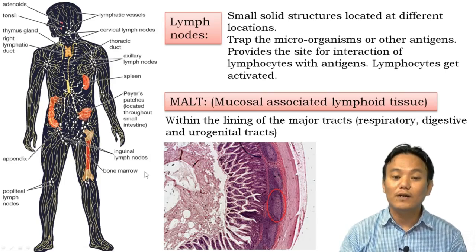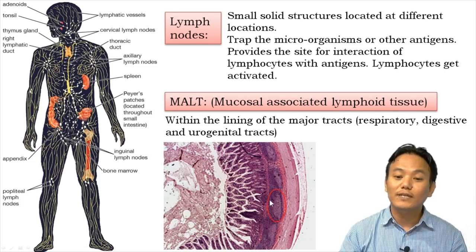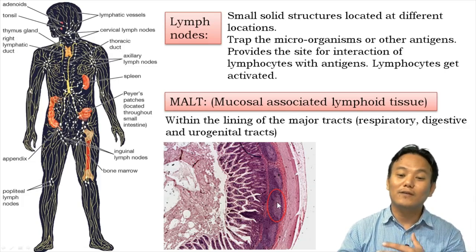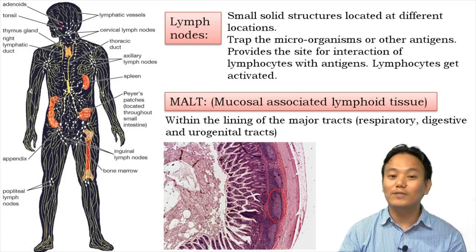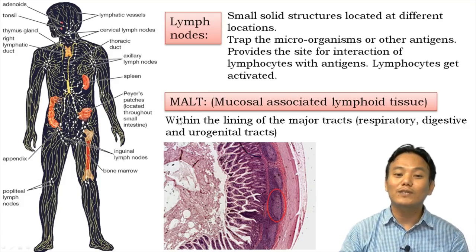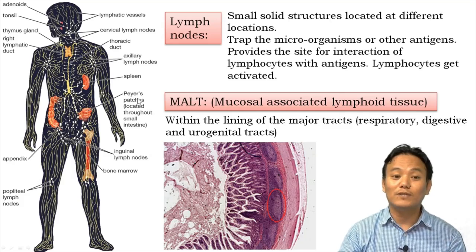So whenever a pathogen comes from the outside through food and water, right, they have to go inside, and when they come in contact with these Peyer's patches, the immune cells present within the Peyer's patch launch an immune response and protect us against those pathogens. Okay, so these are called mucosal associated lymphoid tissue. Peyer's patches in the small intestine is an example of mucosal associated lymphoid tissue.